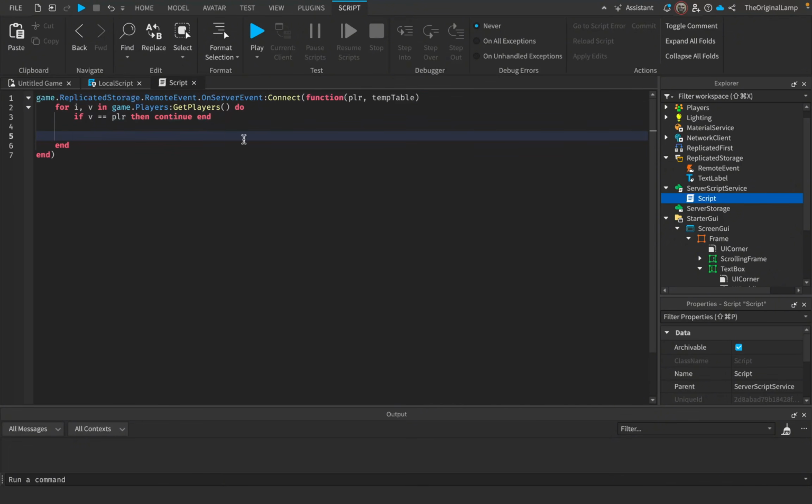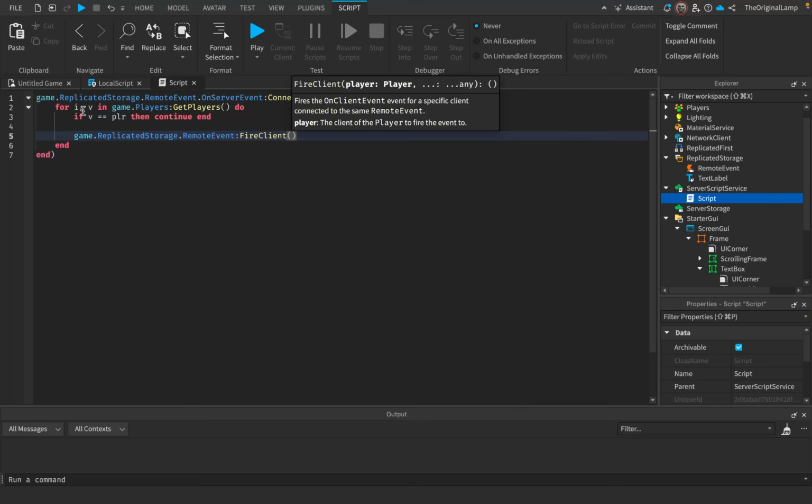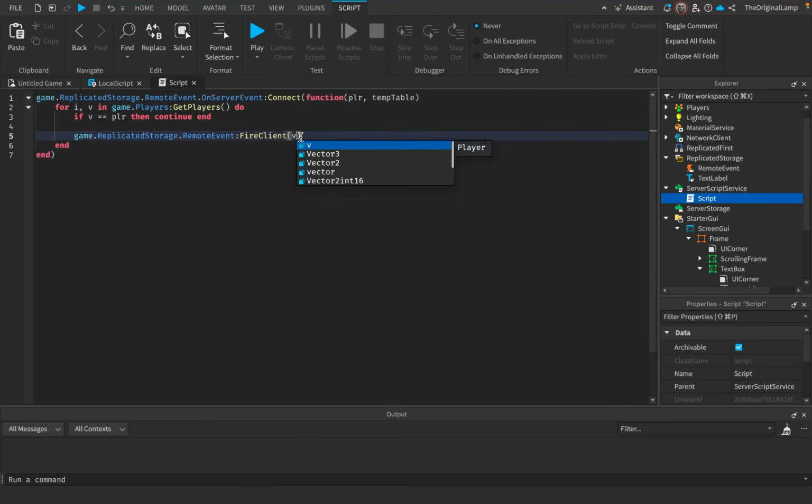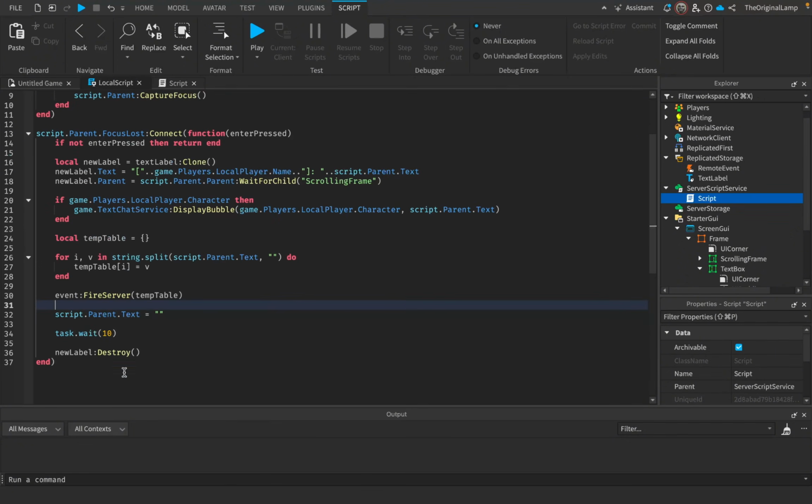However, for all other players, we're going to fire them the same event. So we'll say game.ReplicatedStorage.RemoteEvent:FireClient(v), and we're going to pass them the temp table. We're not actually going to decode the table here because then Roblox might find out. We're just going to pass them the table, everything's fine, and then the decoding will happen locally.